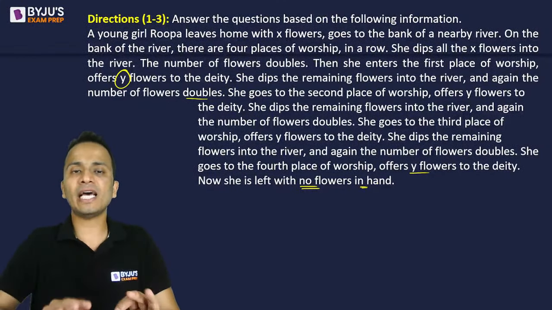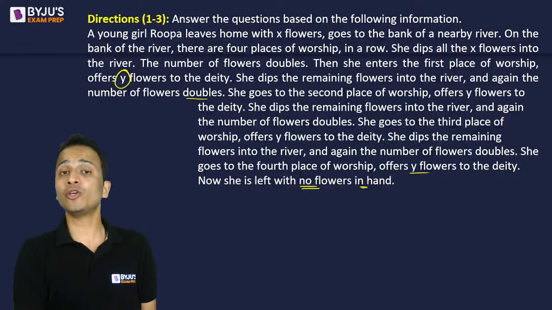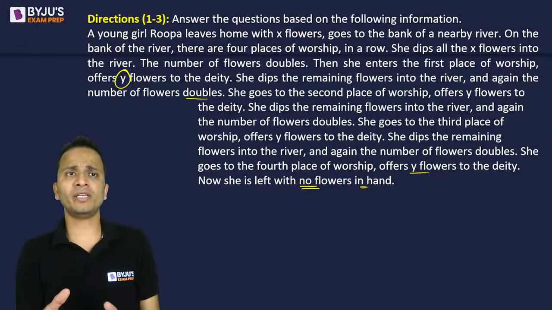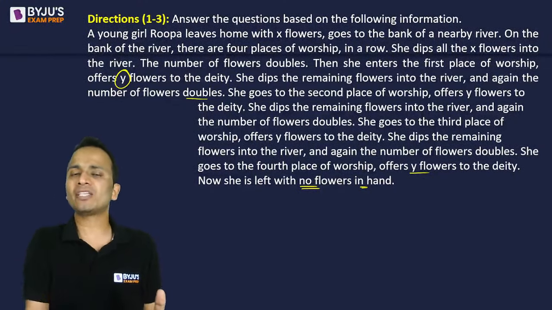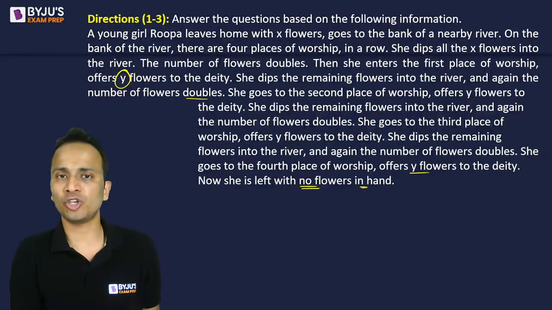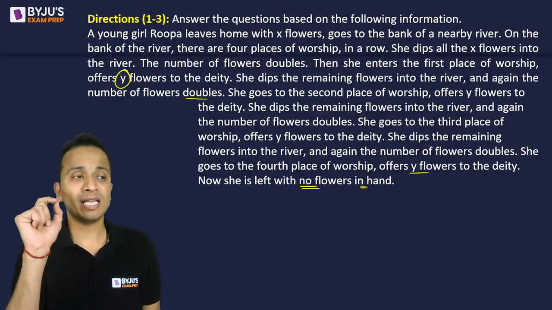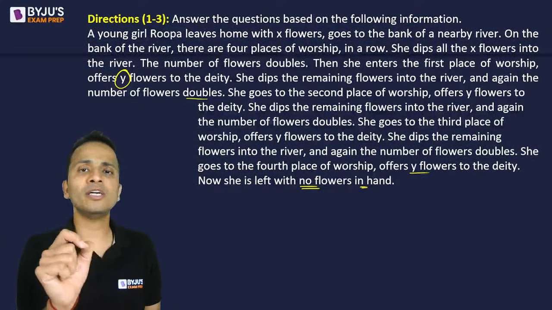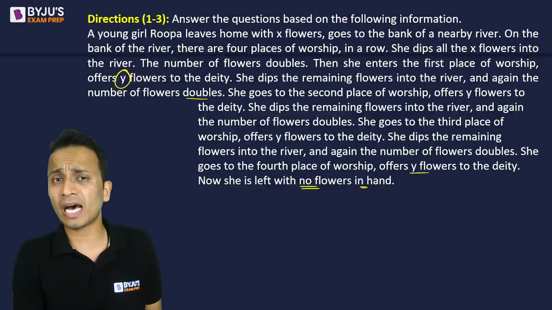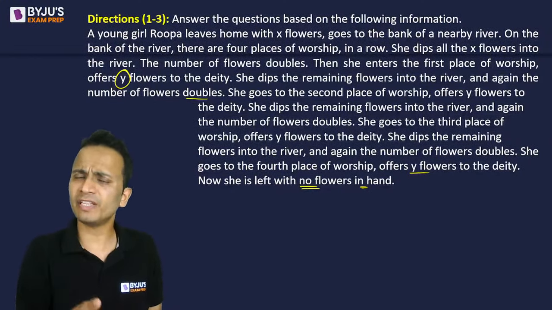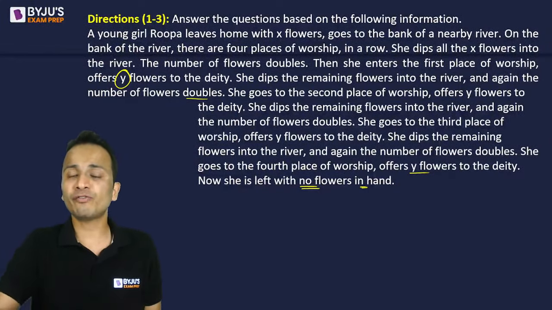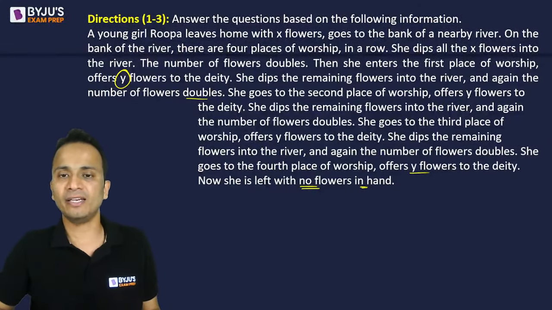So this is the entire information for this question. You must have seen these types of questions in quant, wherein generally what we do is we backtrack to the initial number of flowers. Now here, the initial number of flowers is not given, and also the number of flowers she's offering to each of these deities is not given. Both of these numbers are variable, but you are given that finally this person, Rupa, is left with 0 flowers in her hand. All right.